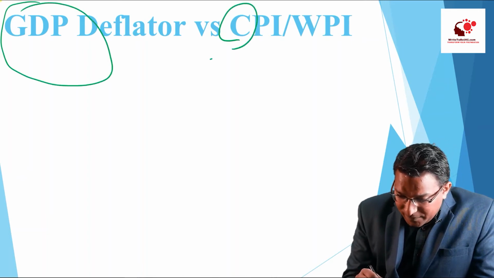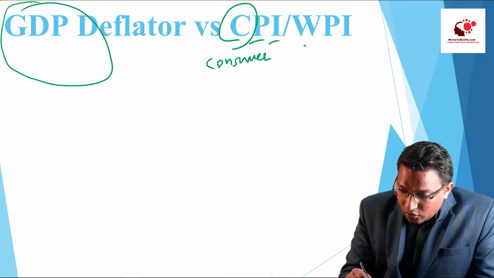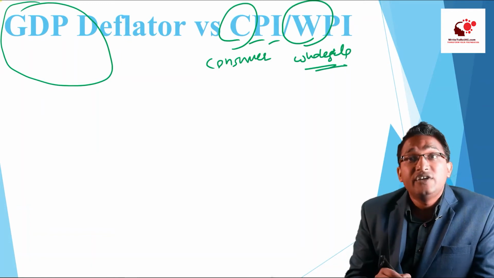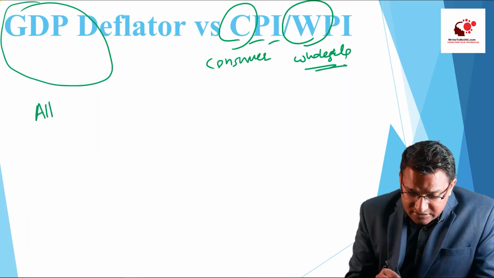In GDP deflator, this is the GDP. CPI means consumer price index, C means consumer, P means price, I means index, and W means wholesale, right? First of all, the GDP deflator talks about all the goods and services.